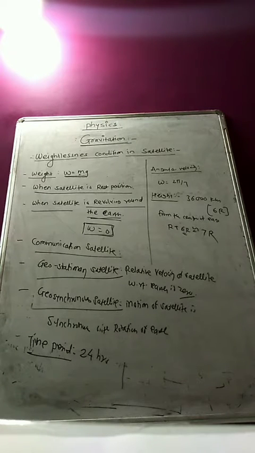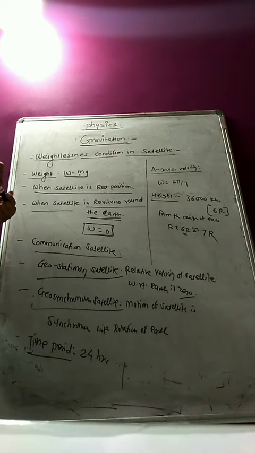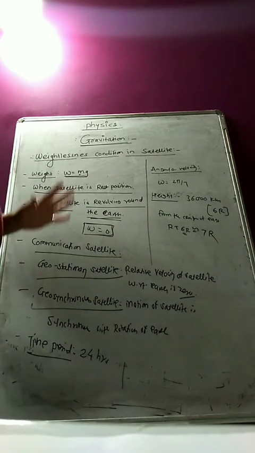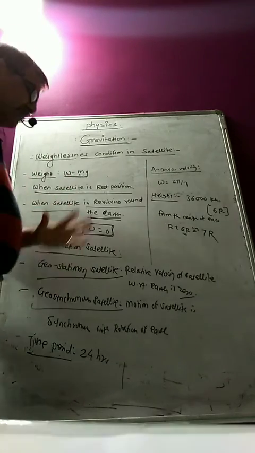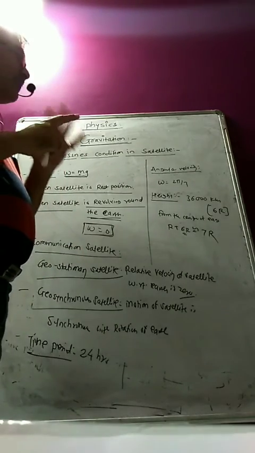Once you have that, the next question: what are the necessary conditions for the motion of a satellite to be geostationary? When can we say that this satellite is geostationary? These are the conditions. The satellite should move in the equatorial plane.